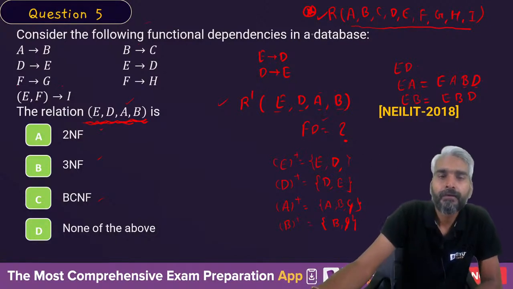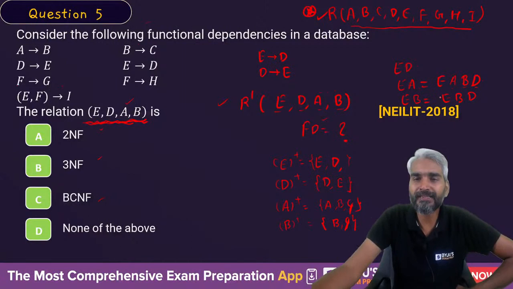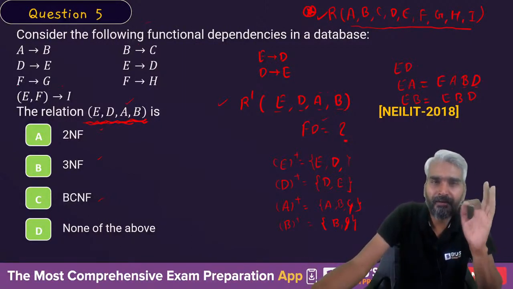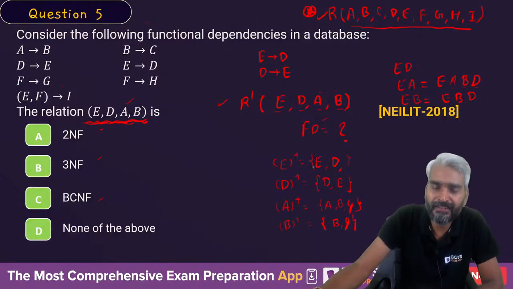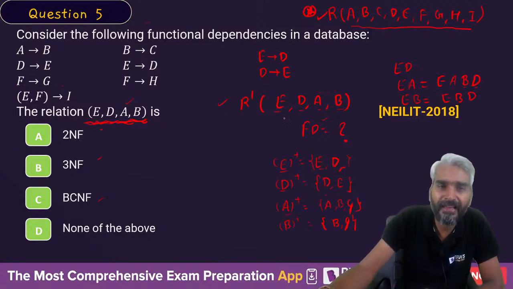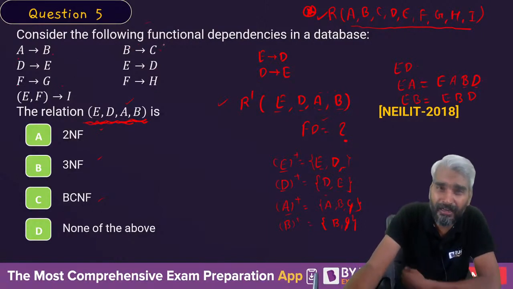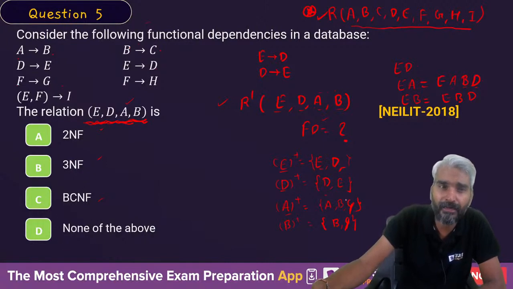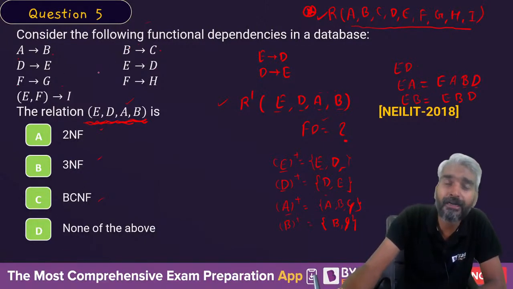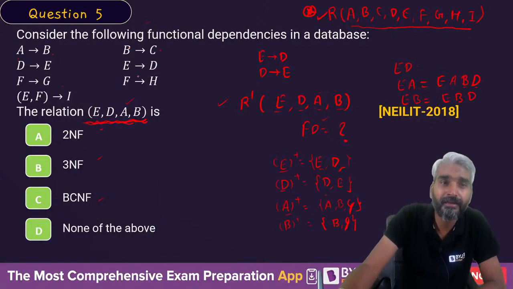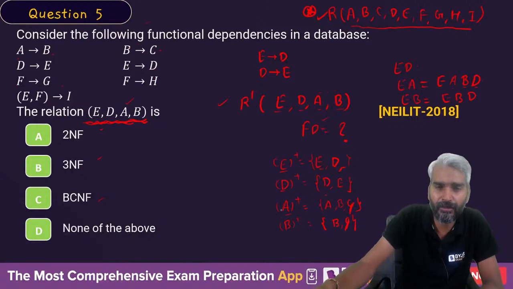So let's look at this. Here you are looking at a situation where E determines E and D, D determines D and E. A is in the relation, but A can determine only A, B, and B can determine C, but C is not in the relation, so we are not worried about that. A, B, C together cannot determine anything else. You can say that F is needed, but F is not in the FD set.